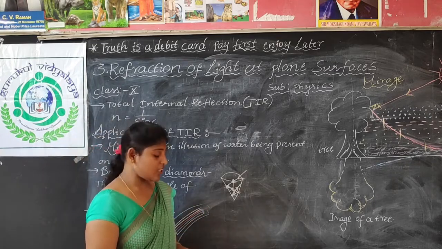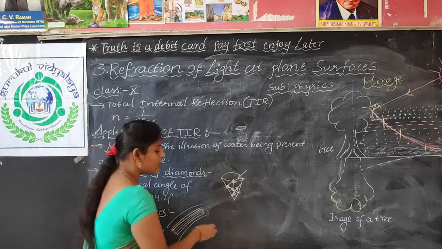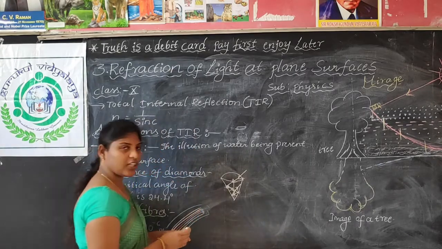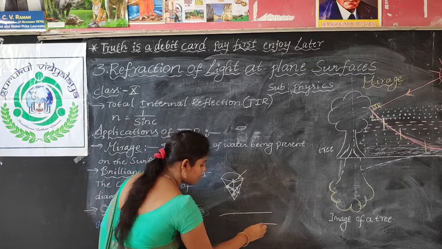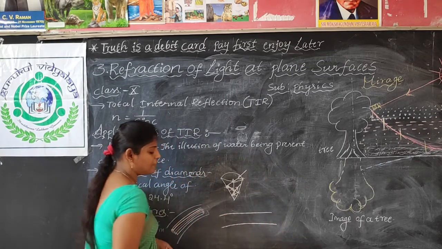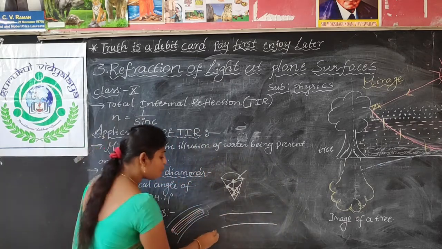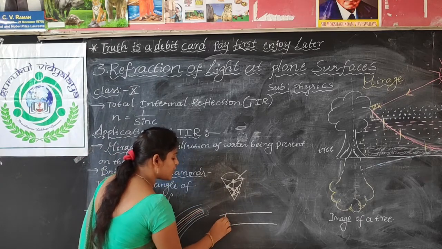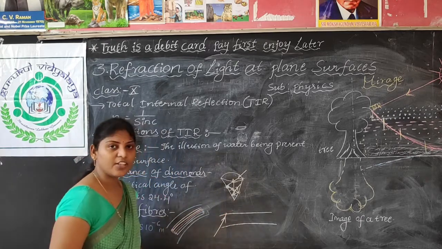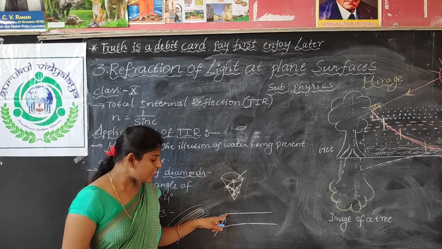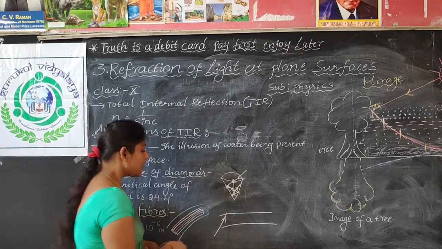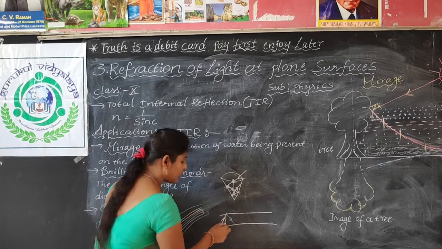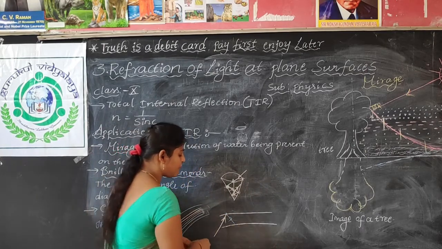Where we use this optical fiber, you can see here, I am drawing the optical fiber large. Think that this is one optical fiber. When a light ray is incident on it at more than the critical angle, the whole light ray will be reflected back. Again here total internal reflection.